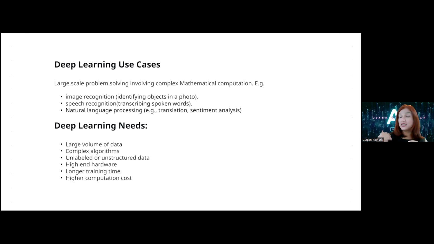And when it is learning from all that data, you need to have high-end infrastructure to train that. That's where the data centers have to be built, and cloud computing comes into play, because in the cloud you can have all that infrastructure for you. And of course, training these models is the biggest cost that is involved. But these are very complex mathematical operations which are performed by these neural networks.